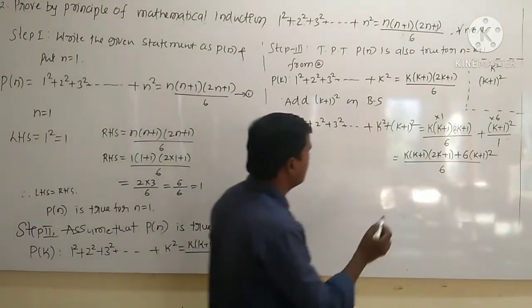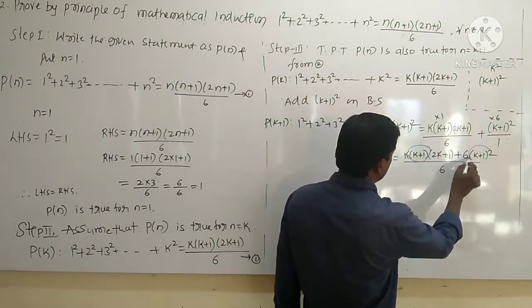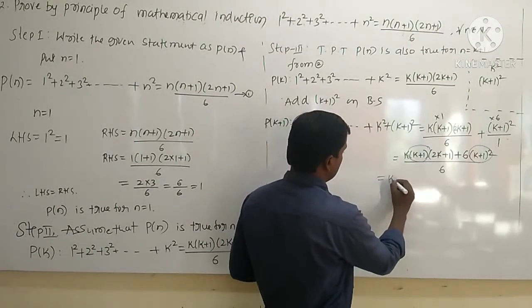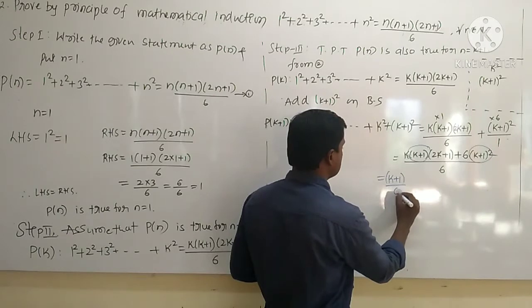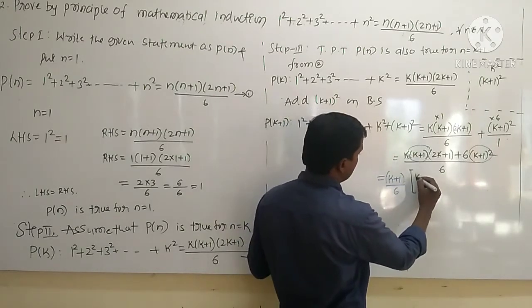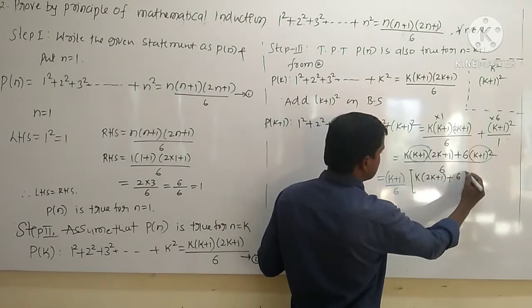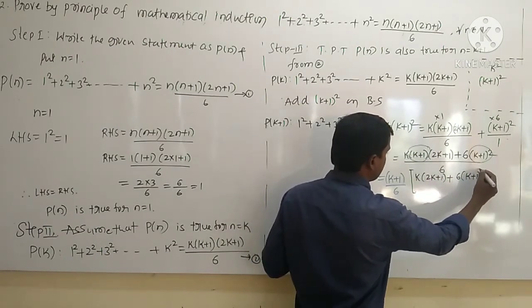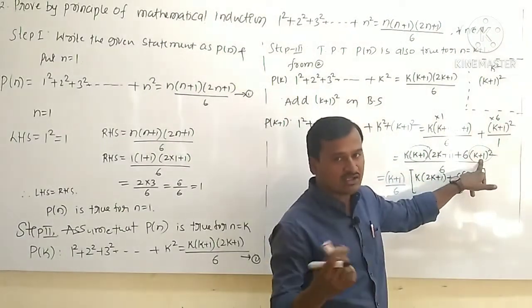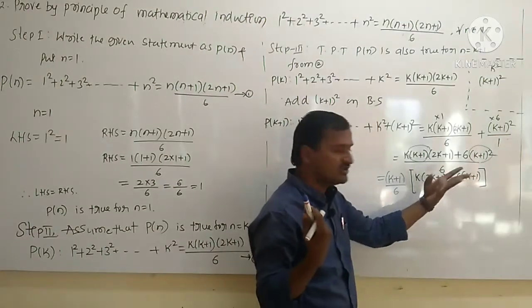So here it is k plus 1. Here one more k plus 1. Take k plus 1, k plus 1 upon 6. So here what is the remaining? Here k remains. Here 2k plus 1 remains, plus 6 into k plus 1. Because already k plus 1 whole square, 2 are there. Out of 2 you have taken 1 outside, and the remaining is only this one.